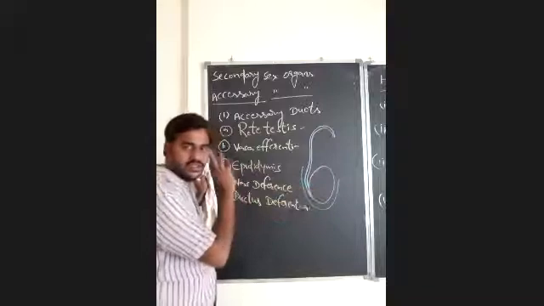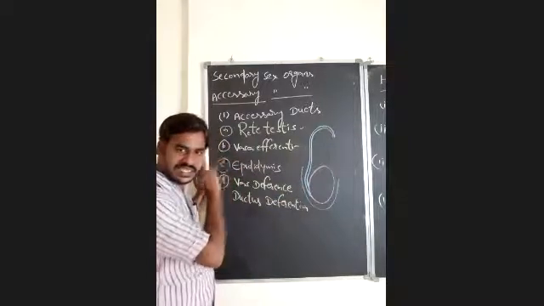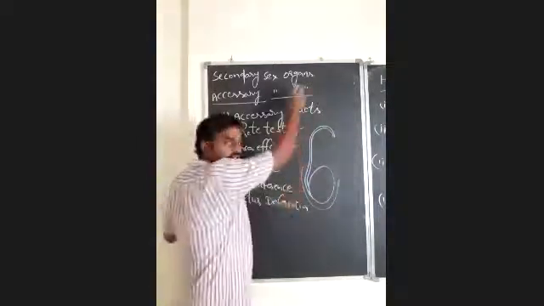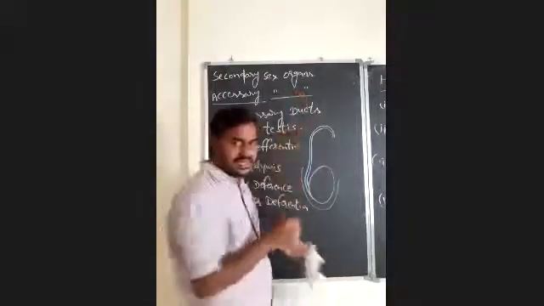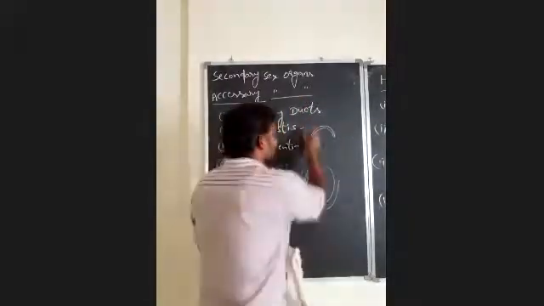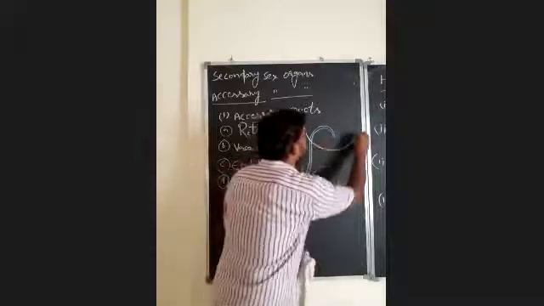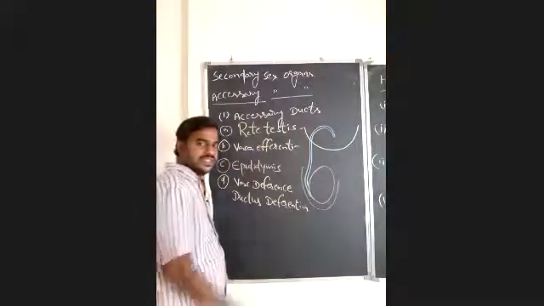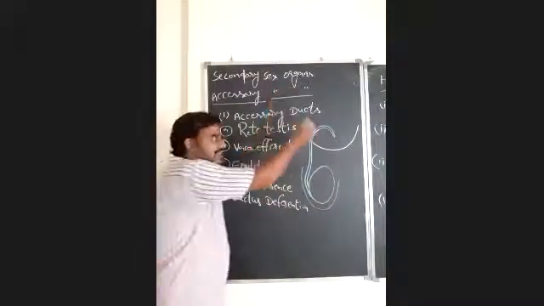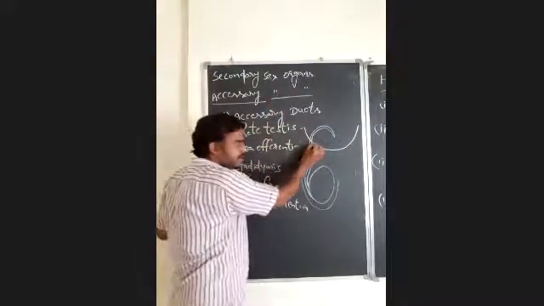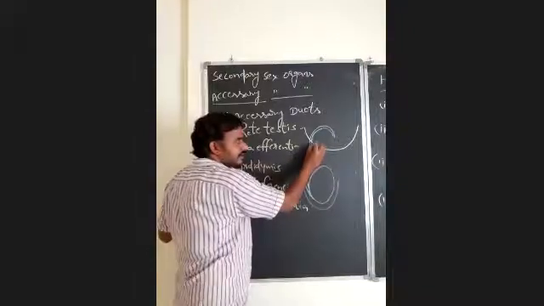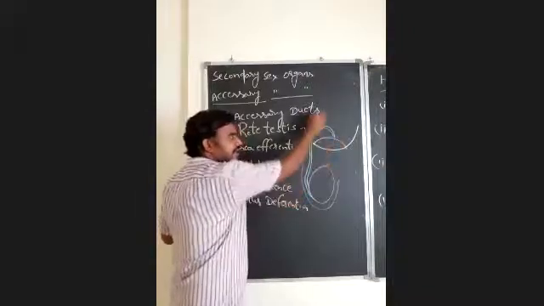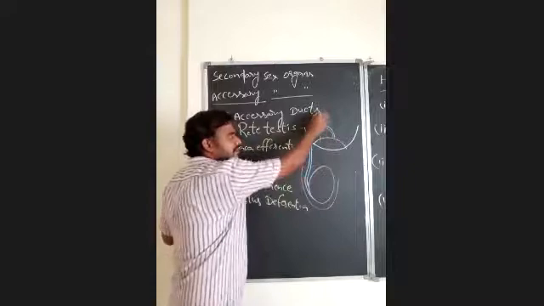But one thing you should remember here: it is the only accessory duct which ascends and enters into the abdominal cavity. So the vas deferens ascends into the abdominal cavity and crosses the urinary bladder here. Also here the ureters are there.